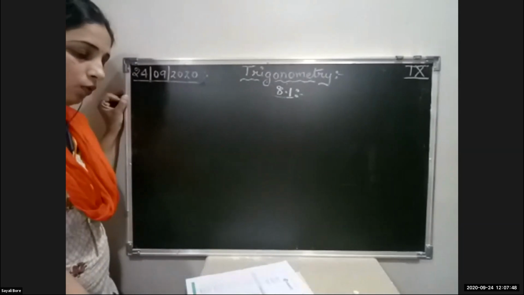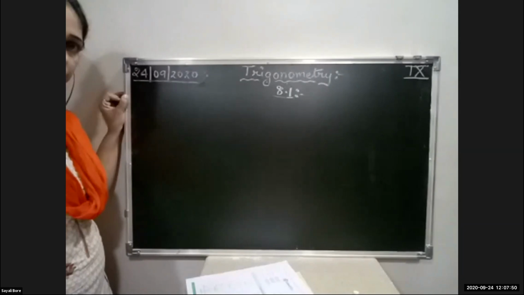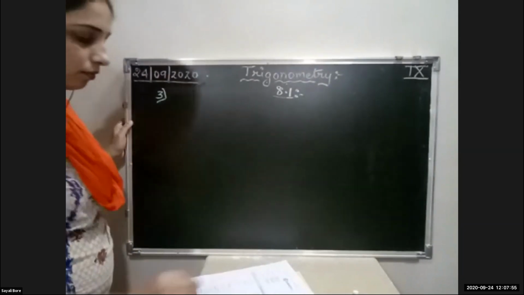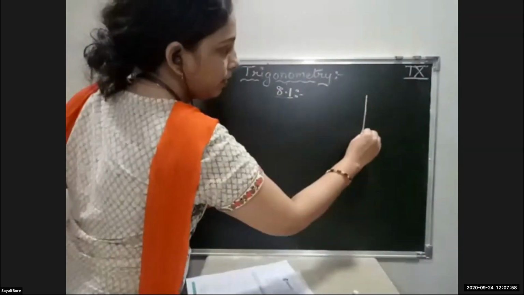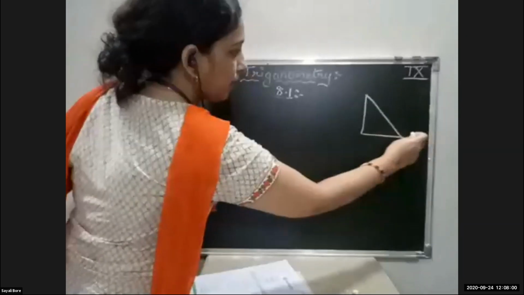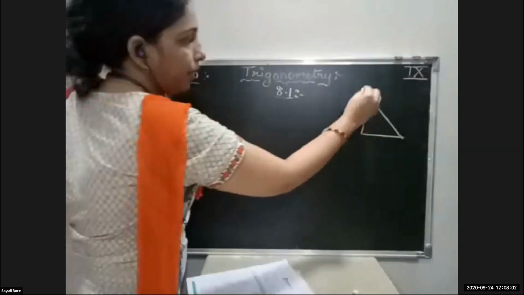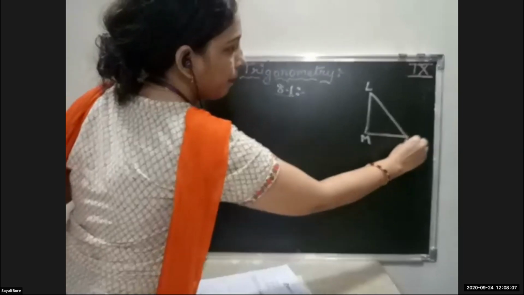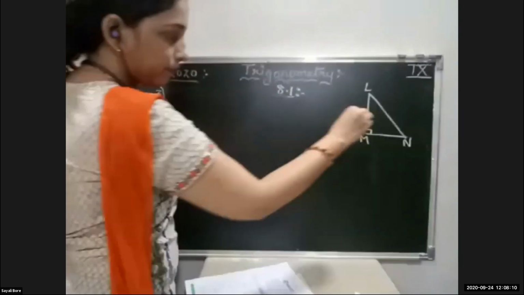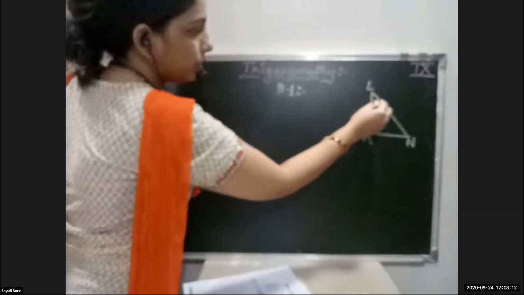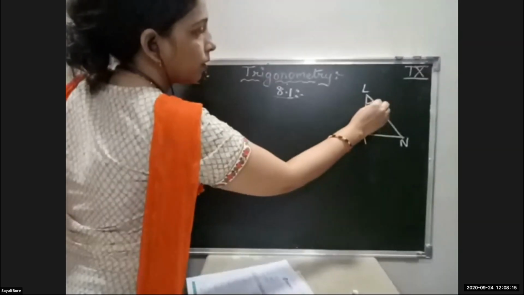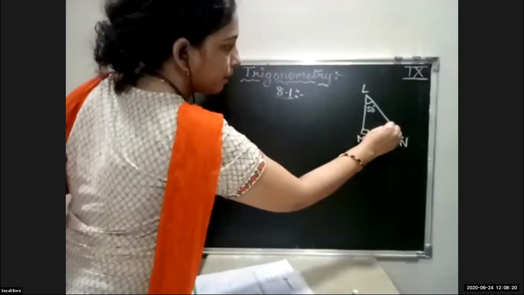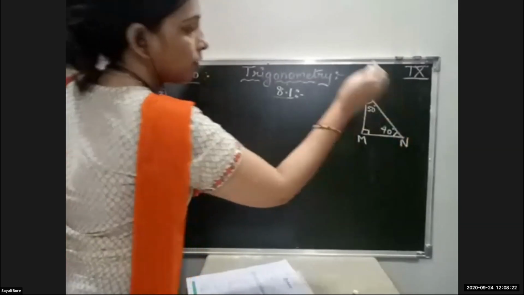Okay. Now we'll see the question number 3. Triangle given. What is the name of the triangle? LMN. Okay. Here M is 90 degree. Now they have given a measure 50 degree. Okay. And measure of angle N is how much? 40 degree. Okay.